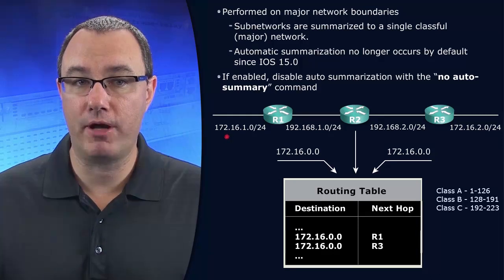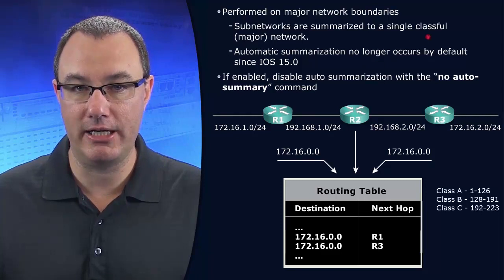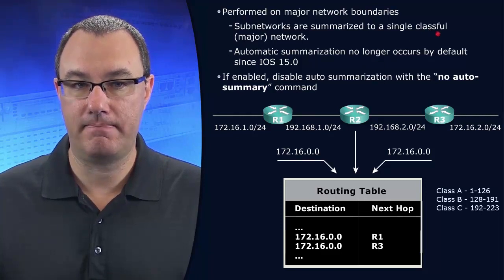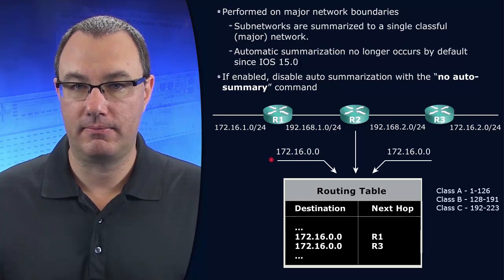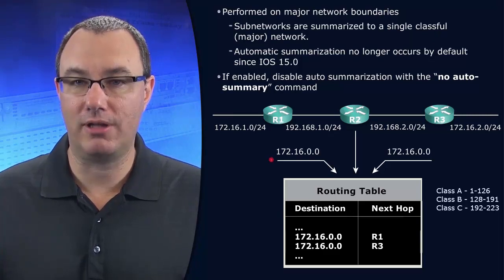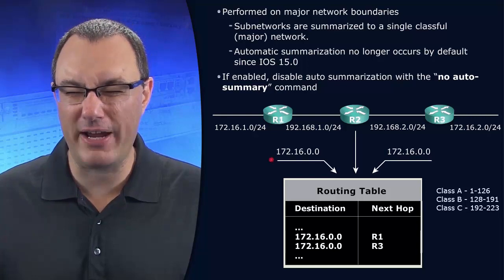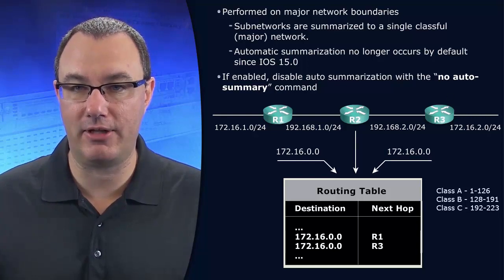EIGRP, if asked to be classful in nature, if we use it classfully, will be summarized down to the classful level. This is very, very dangerous. So what will happen is this.